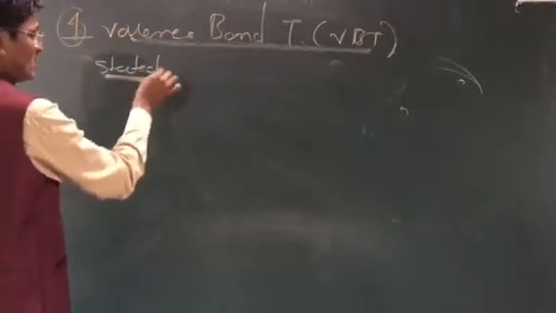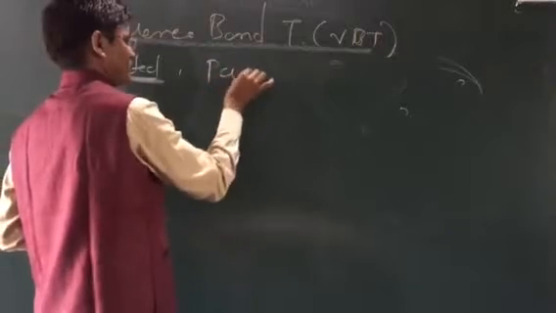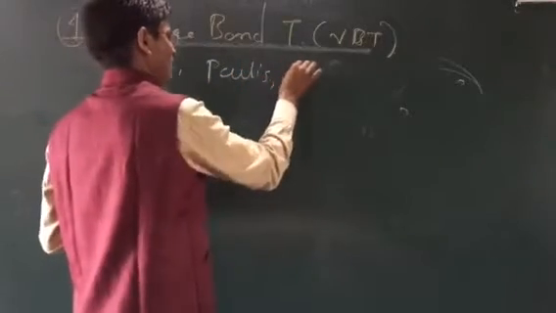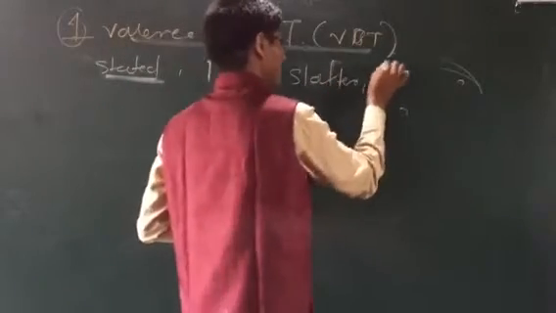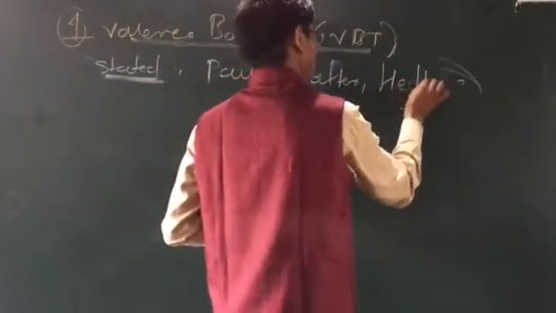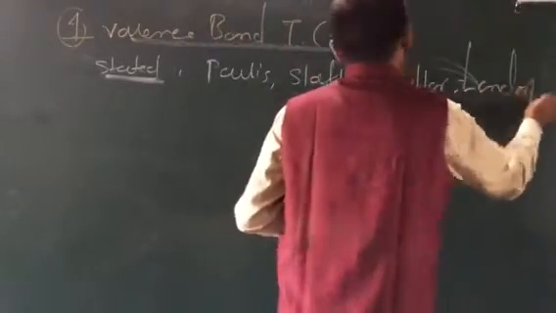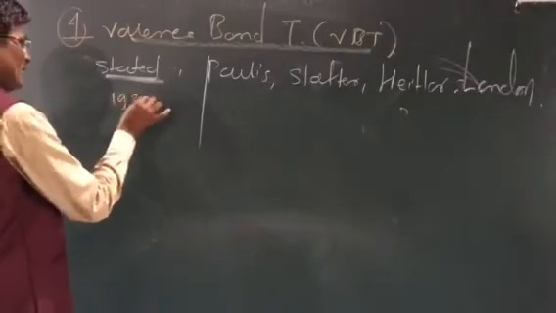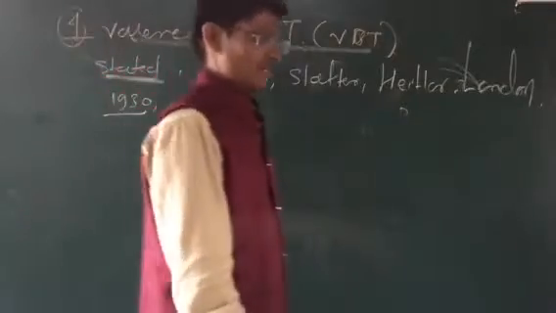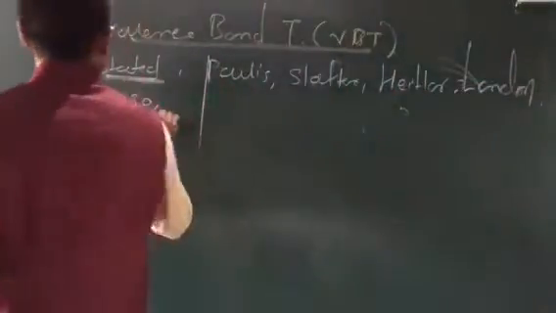It was discovered by the scientists Pauling, Slater, Heitler and London. These scientists discovered this theory in 1930, the valence bond theory. So what is the first assumption of the valence bond theory?